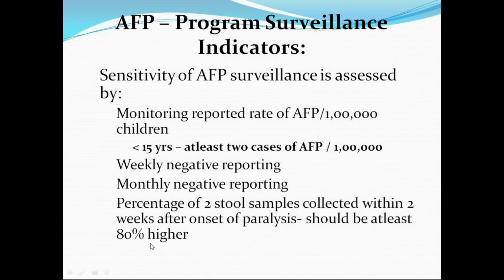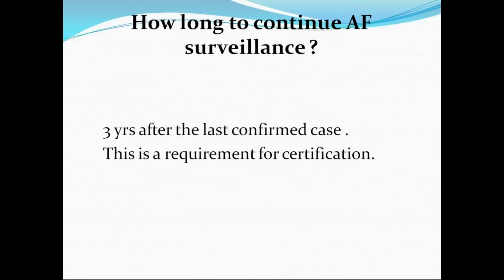Then only the program surveillance is good. How long to continue surveillance? 3 years after the last confirmed case. This is required for certification; we got it, but still we are continuing the AFP surveillance in view of neighboring countries having active wild polio cases.